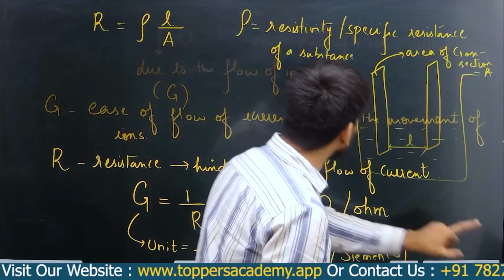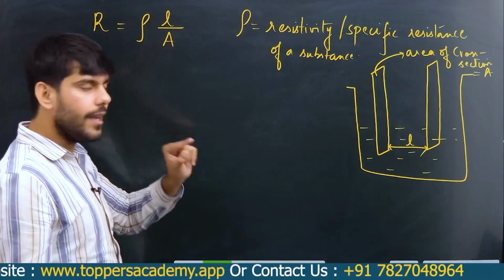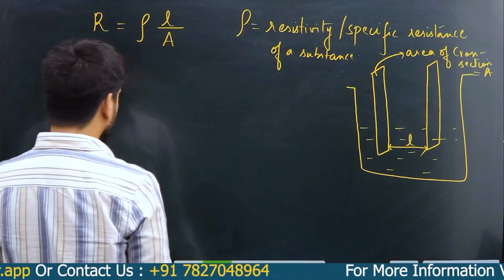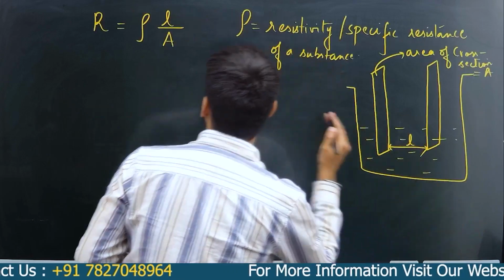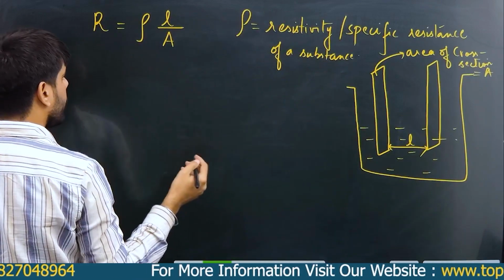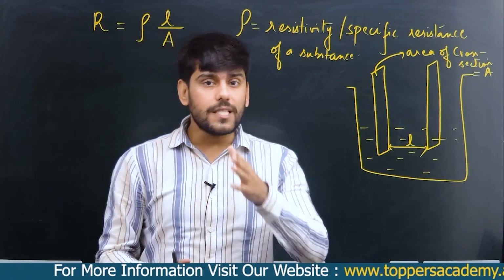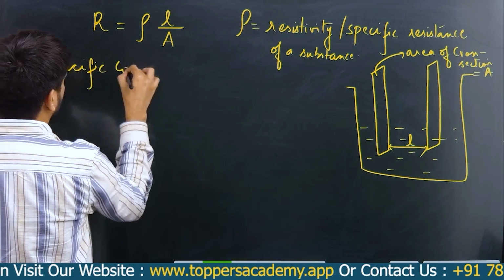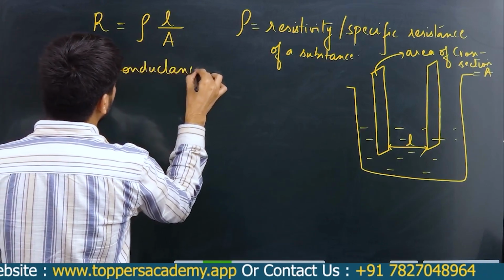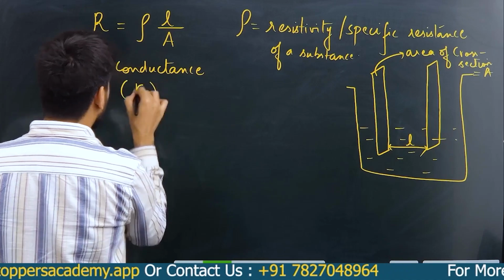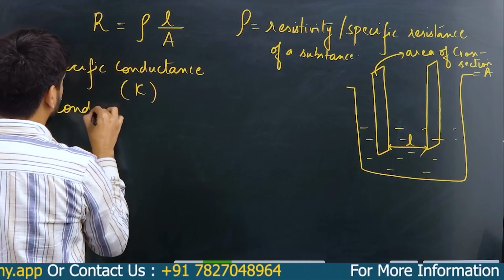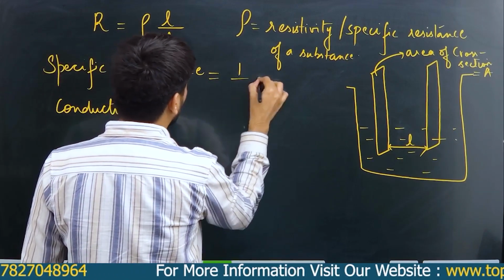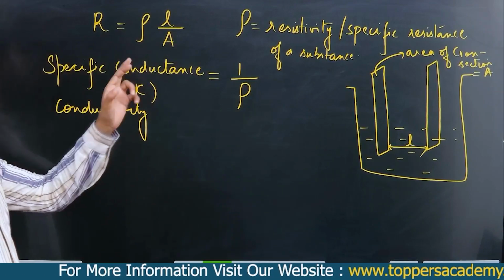Now, just like resistance is equal to rho L by A, there is electrolytic conductance, and then comes electrolytic conductivity, or what we call specific conductance. This specific conductance is your kappa, and this is basically your conductivity. It is equal to 1 upon rho.